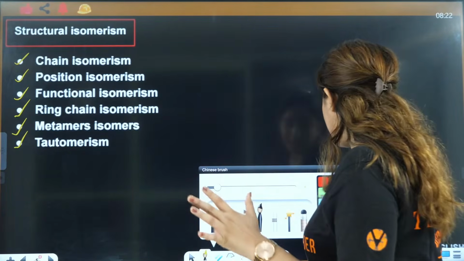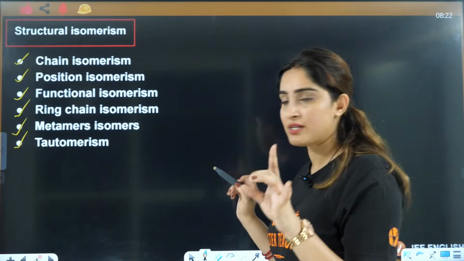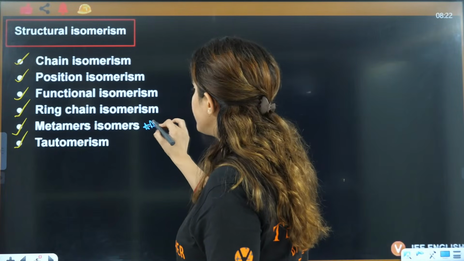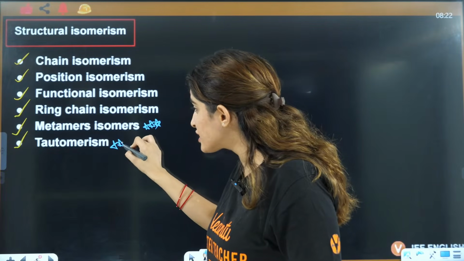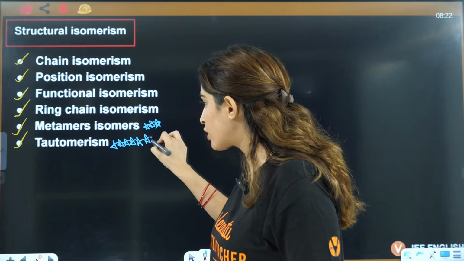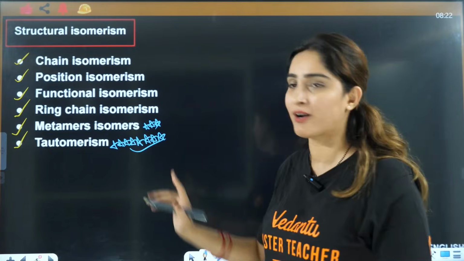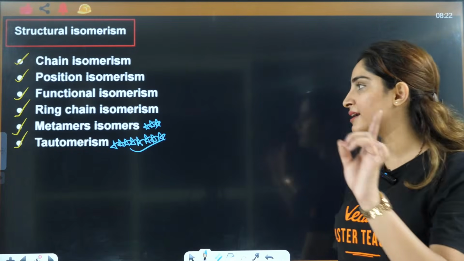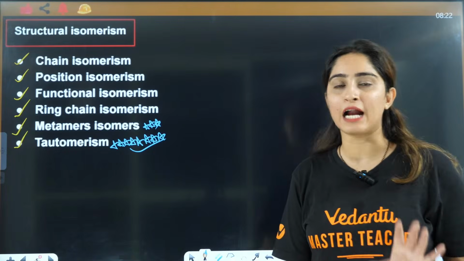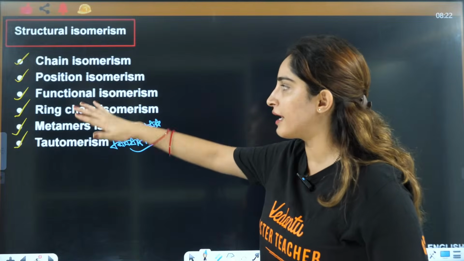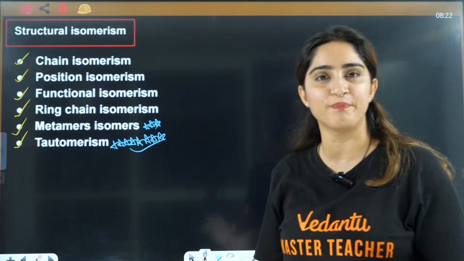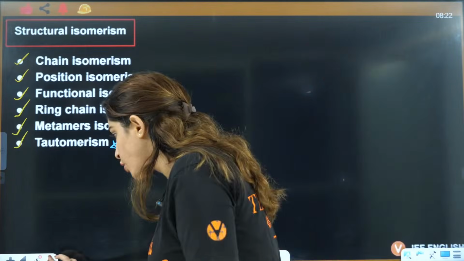Out of these, the maximum questions that are asked are from metamers. Then the highest probability is of tautomerism. This is the most important among these, that is tautomerism, which we are going to discuss here. So chain, position, functional, ring chain isomerism is very simple, so let's go through that.